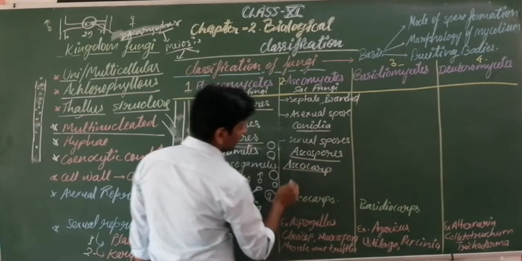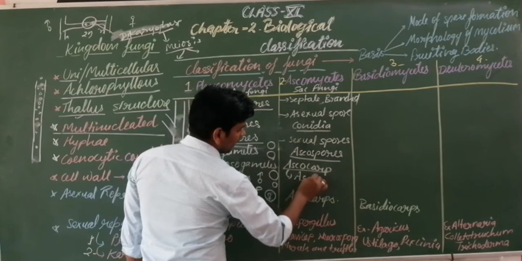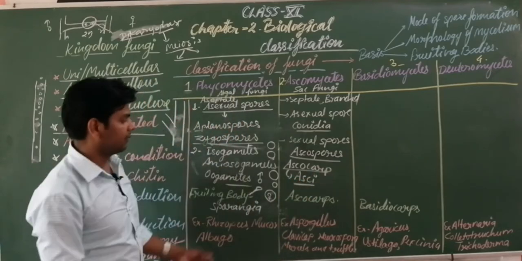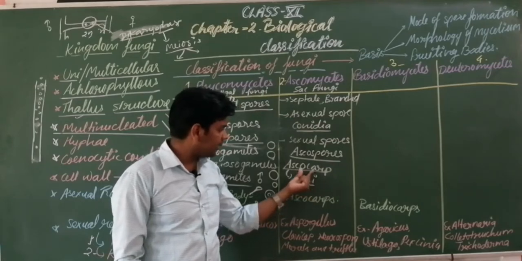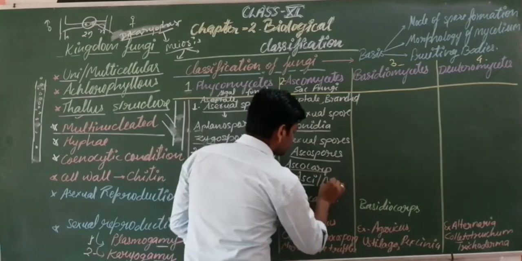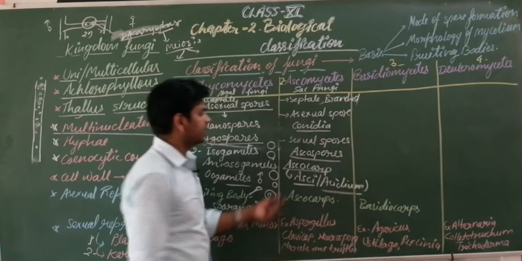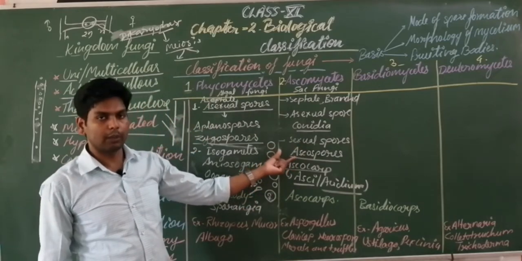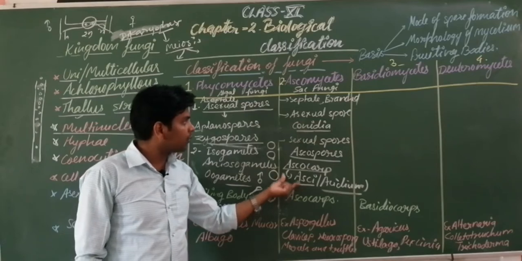Okay, ascocarp. Inside the ascocarp, different asci, it is the plural term, are present. So a number of asci are present in the ascocarp. Inside the asci, these spores, ascospores, are formed. Okay, got it? So students, these fungi are known as sac fungi.